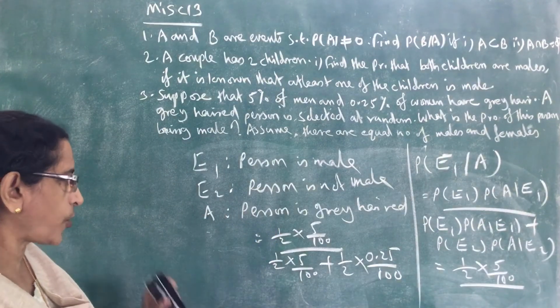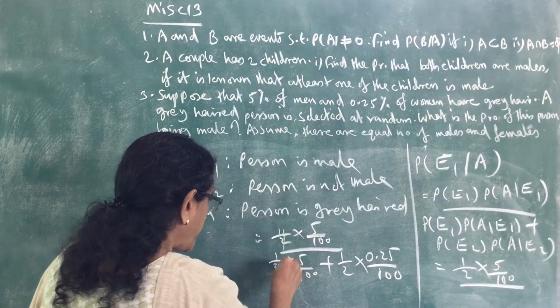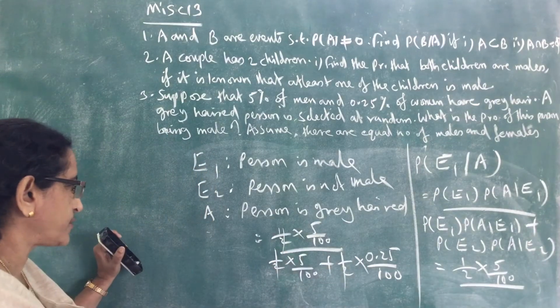Now we can calculate the probability. See here, 1 by 2, 1 by 2, 1 by 2: in all terms there is 1 by 2, so cancel 1 by 2.